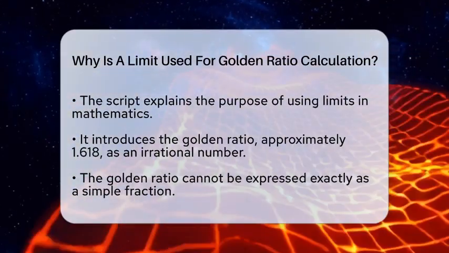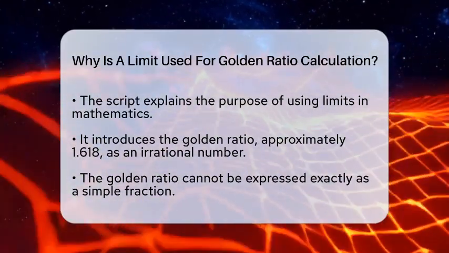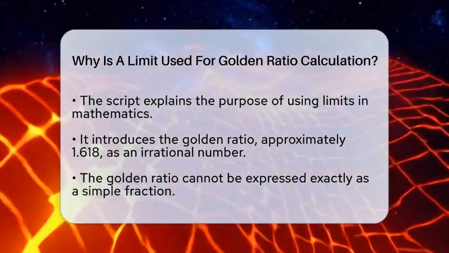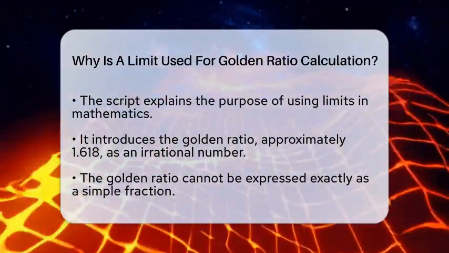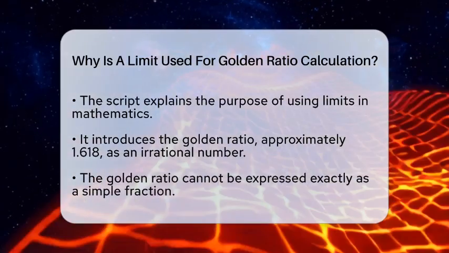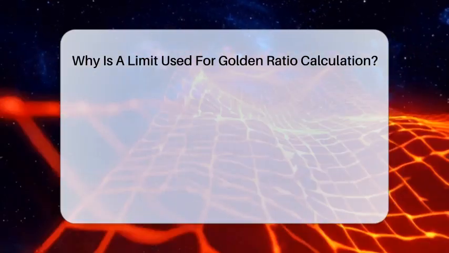as they grow larger. The golden ratio is about 1.618, and it's an irrational number. That means it can't be written exactly as a simple fraction. Instead, it's the solution to a quadratic equation. But how do we find this number using sequences? That's where limits come in.